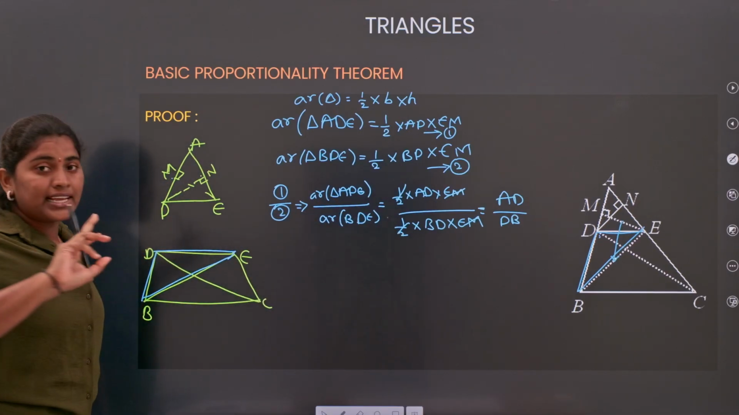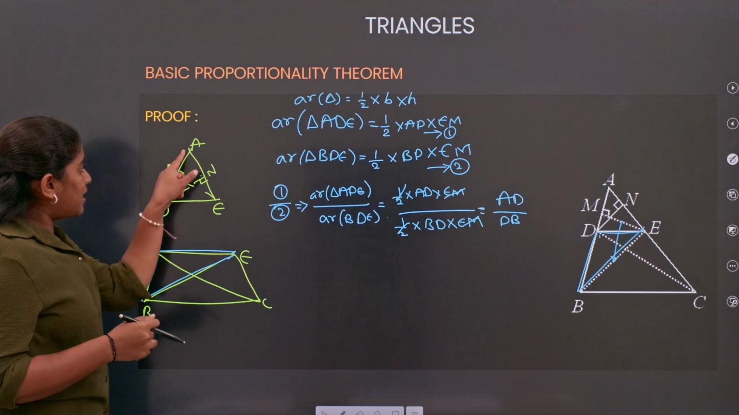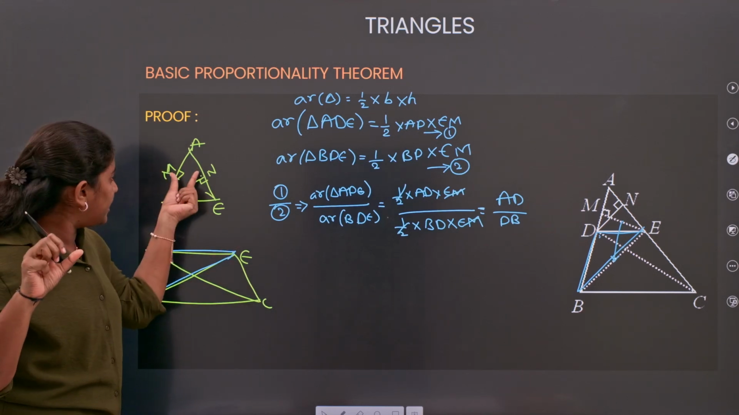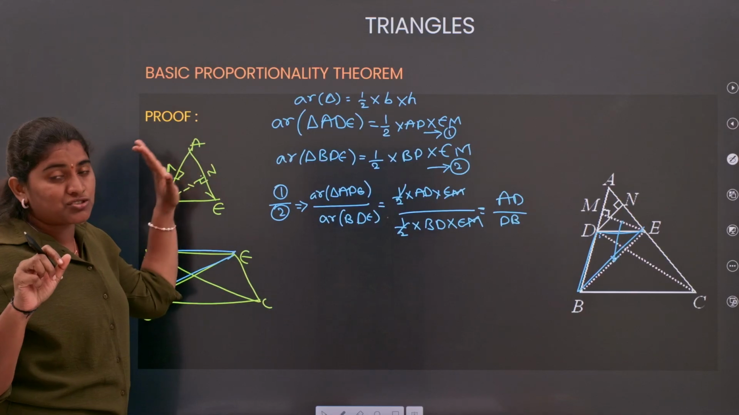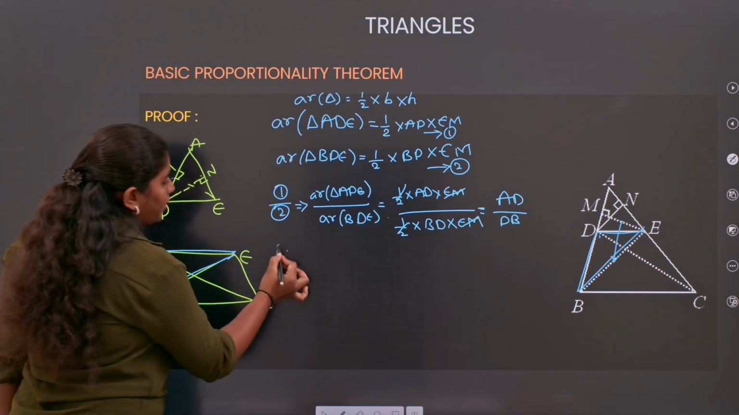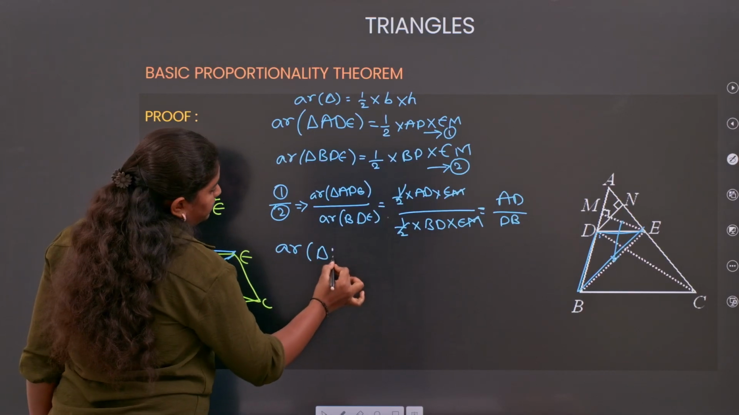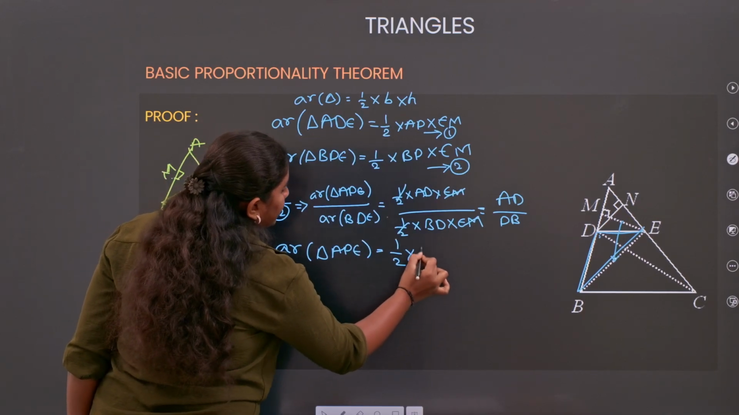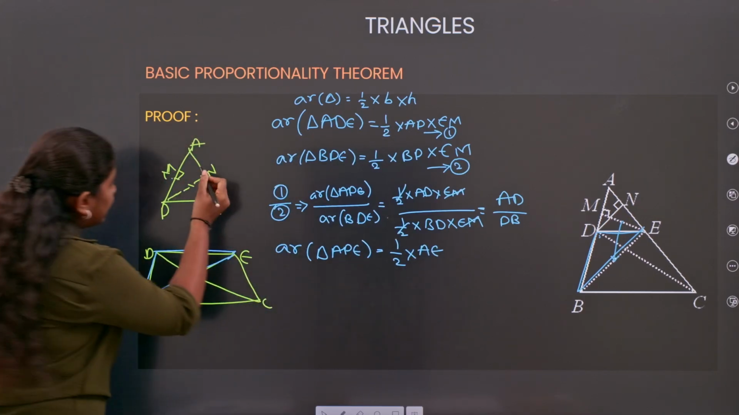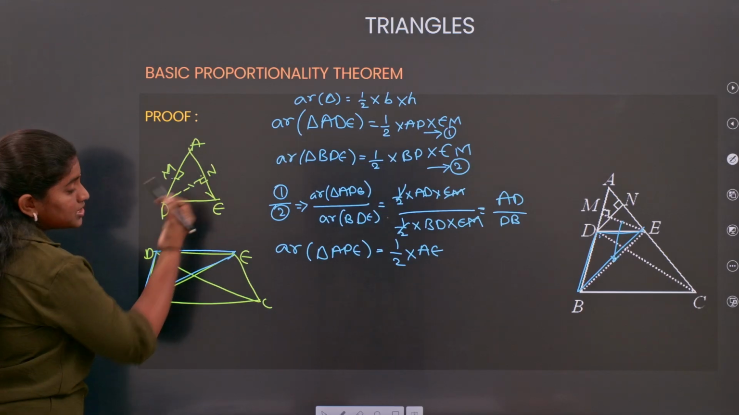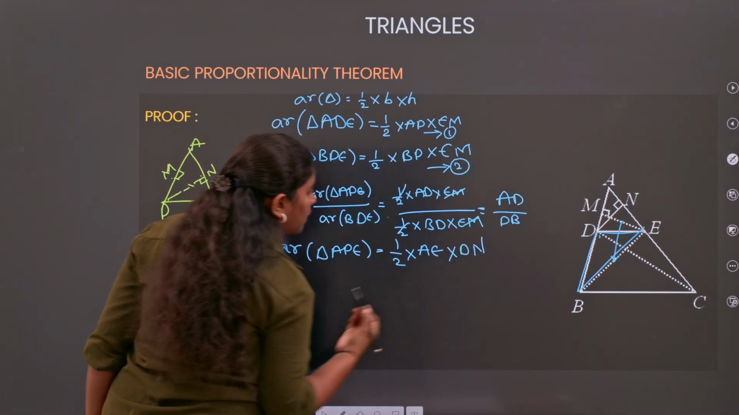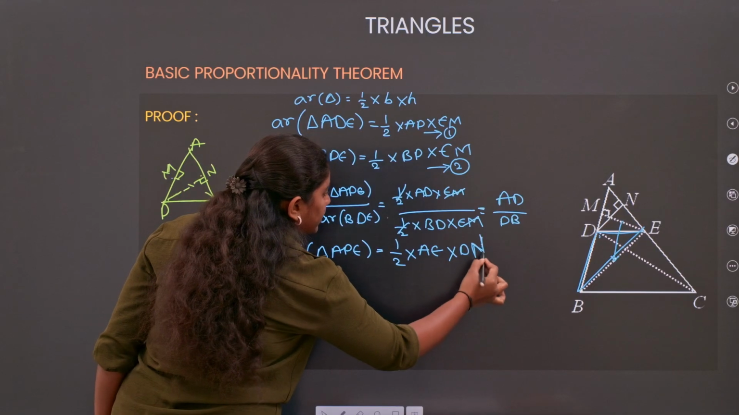Next, we will take the next triangle. See here, I am taking the same triangle ADE, but now I am changing the base to my AE. So area of triangle ADE with the base AE is half into AE into, for the AE what is the height, that is your DN. So AE into DN. So here is your DN.